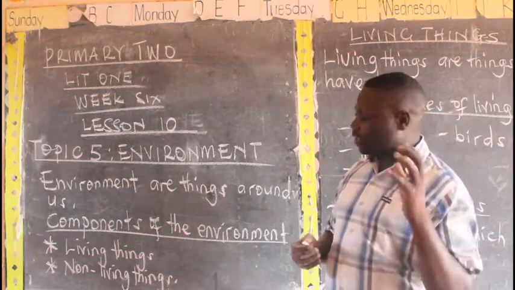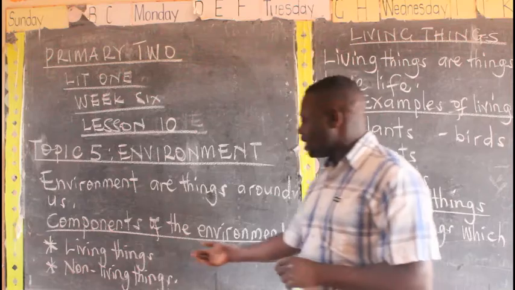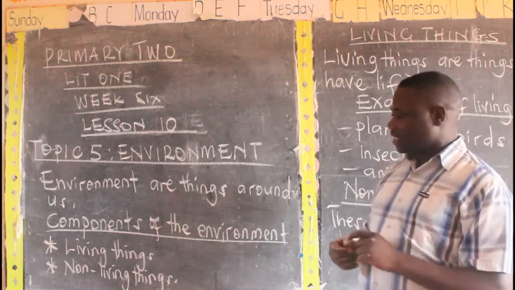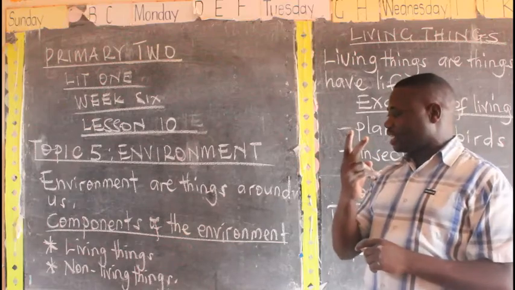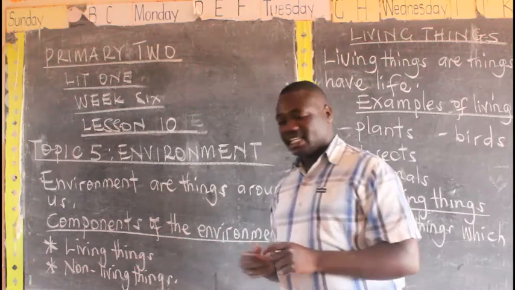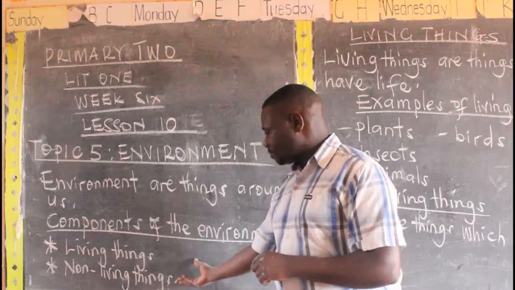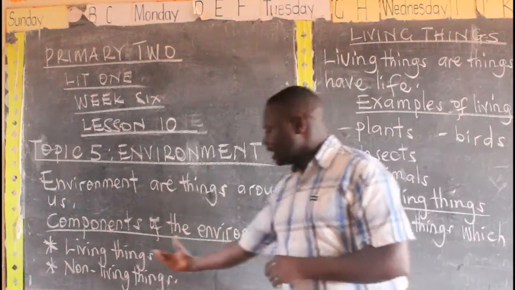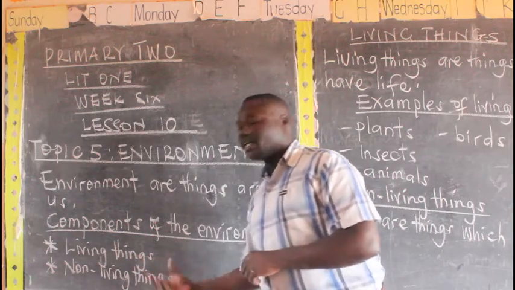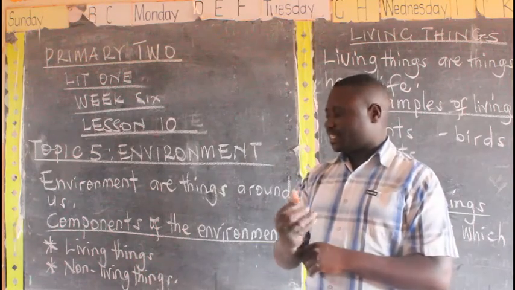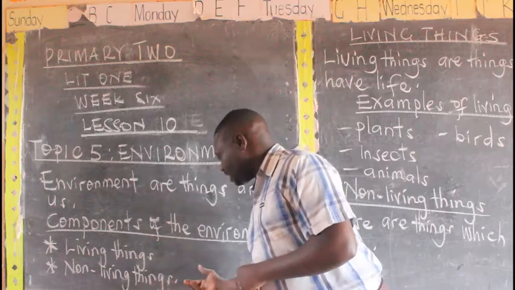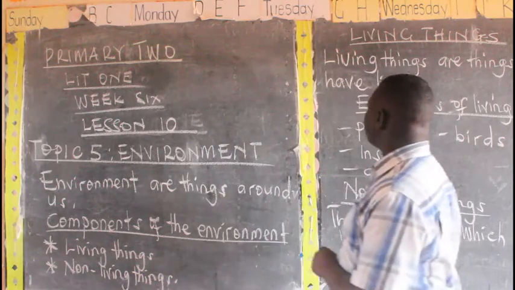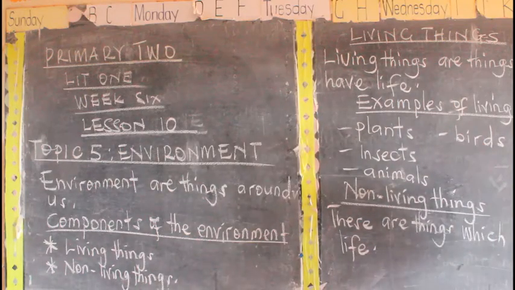So members, what I'm trying to mean is components of the environment. Our environment consists of two components, living things and non-living things. But for us, we are moving ahead by saying living things can also mean biological things, and non-living things are physical things in our environment. Let us look at this.